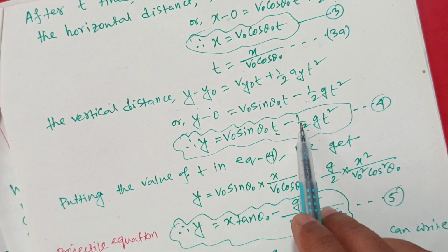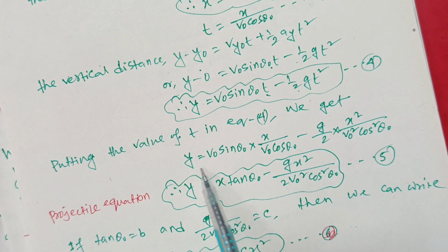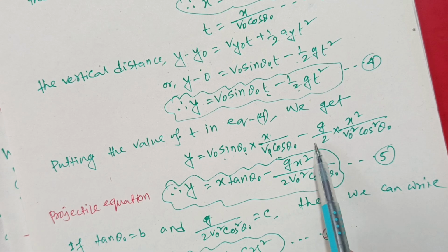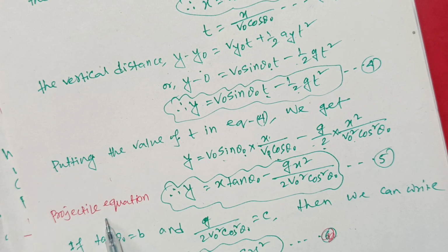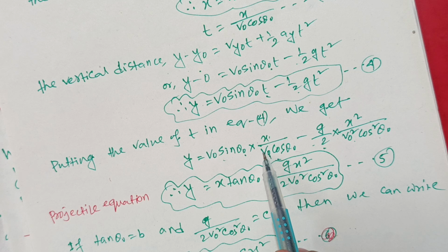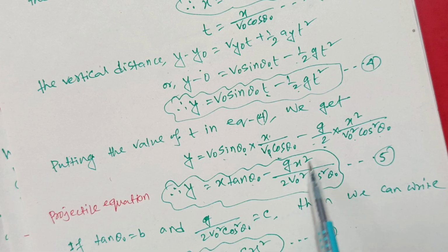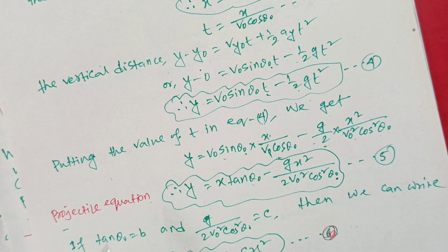Now putting the value of t in this equation, you get y equals v naught sin theta naught times x divided by v naught cos theta naught, minus g divided by 2 into x square over v naught square cos square theta naught. Here the v naught terms will get eliminated, so that finally y equals x tan theta naught minus g x square divided by 2 v naught square cos square theta naught. This is the projectile equation in terms of x and y, that is, horizontal distance and vertical distance.